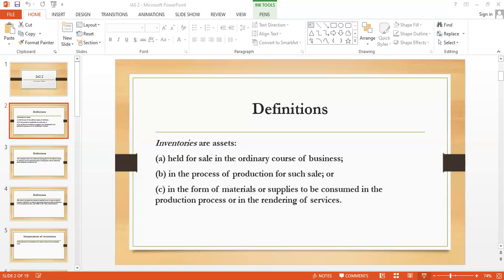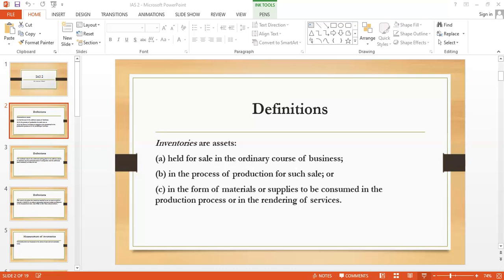Sometimes it also happens that there is a reversal of any write down of inventory. So if there is any reversal, in that case, you have to increase the net realizable value and the reversal is to be recognized in the form of a reduction in the expense, that is in the profit and loss account.